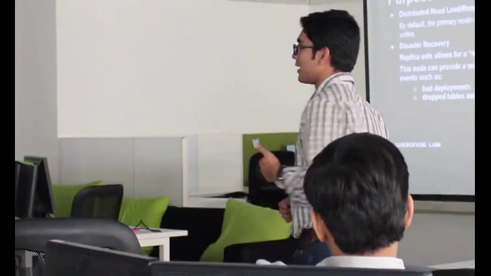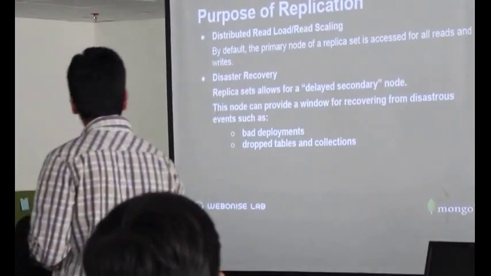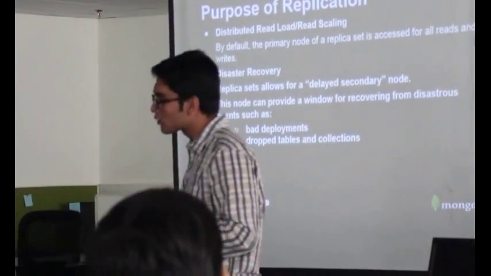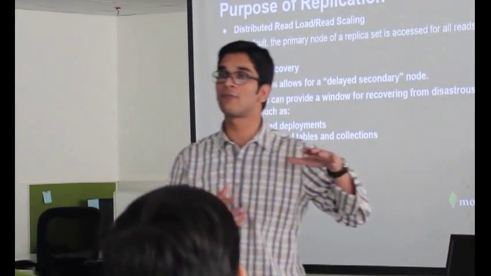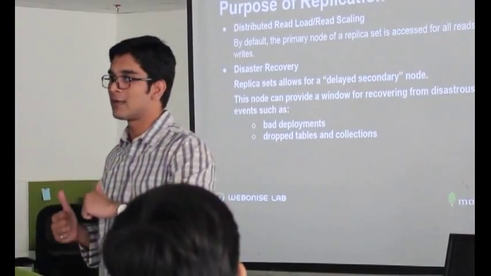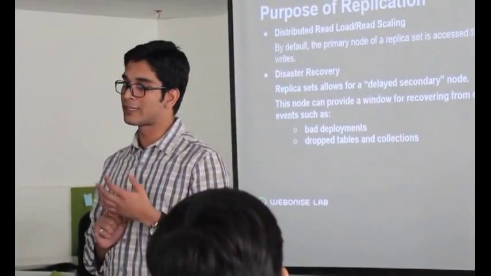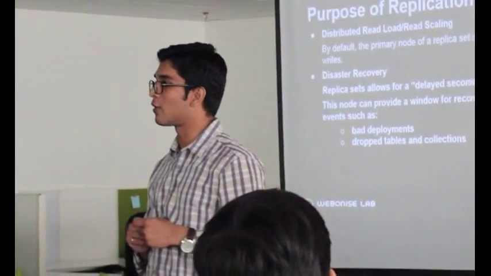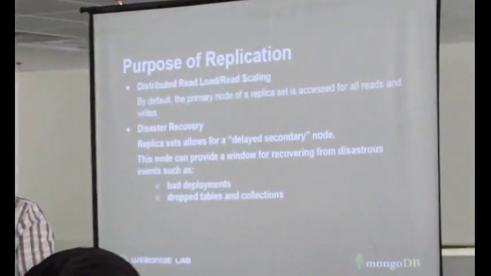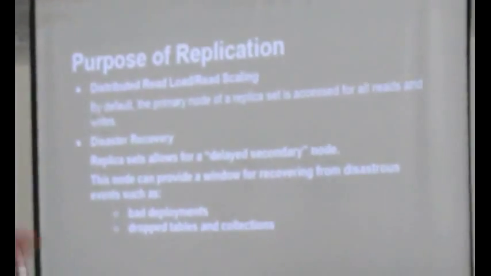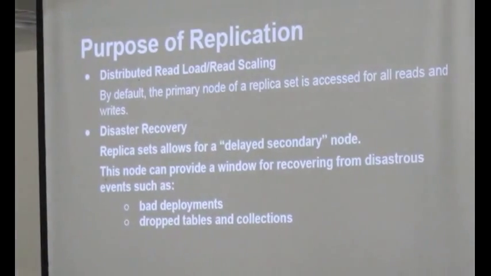Disaster recovery is very important. Replica sets allow for a delayed secondary node. The delayed secondary node is a very important concept introduced by MongoDB after seeing a pitfall of RDBMS databases. So you have already set up an application, and you are good to go. Your DevOps team or sysadmin or developer is trying to update your database, saying these are corrupt entries and I want to remove them. Somehow, somebody deletes all the data. Then what happens? Or somehow somebody adds corrupt data. Then what happens?